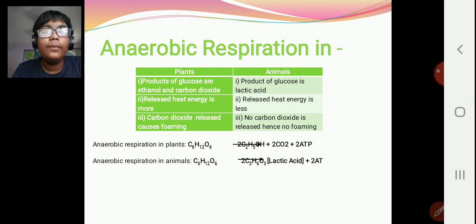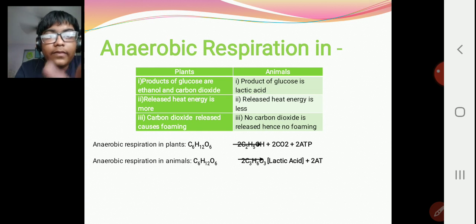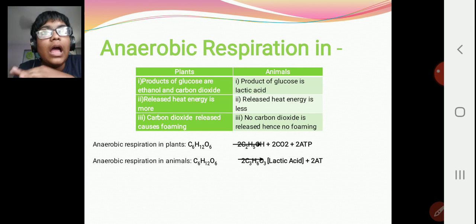Now there are two types of anaerobic respiration, in plants and in animals. In plants, the end products of glucose are ethanol and carbon dioxide. But in animals, the glucose is broken down into lactic acid. The heat energy released in plants is more, but in animals it is less. In plants, carbon dioxide release causes foaming, but in animals, no carbon dioxide is released. So it does not form any foaming.